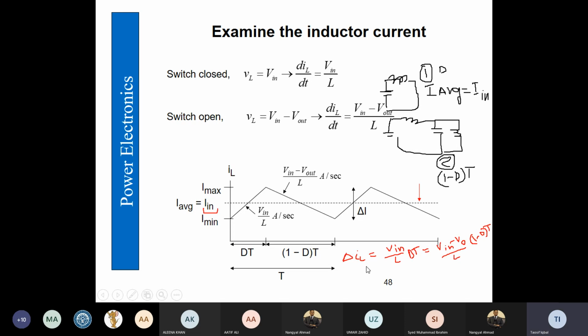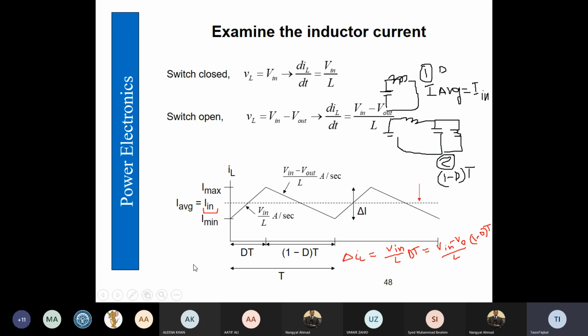And therefore we can get the ripple delta IL, which is V in over L into dt, or using the discharging current slope, (V in minus V out) divided by L into (1 minus D) into T. So we can take the T down and it would become frequency. What is important in the boost inductor current is that the average current is now the input current, whereas in the buck converter the average of the inductor current was the output current.